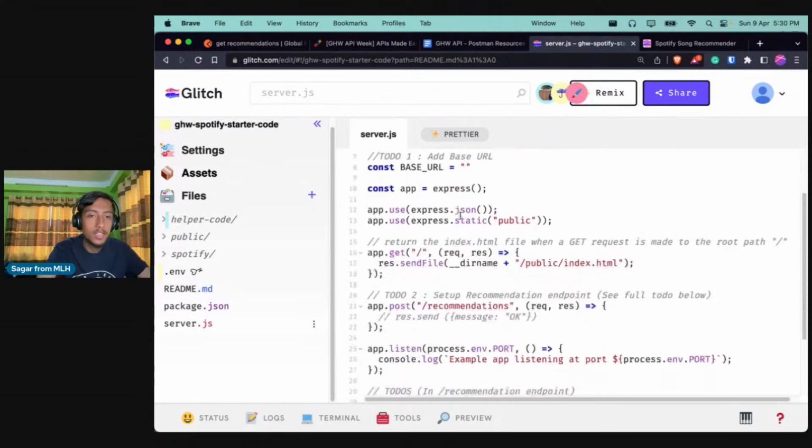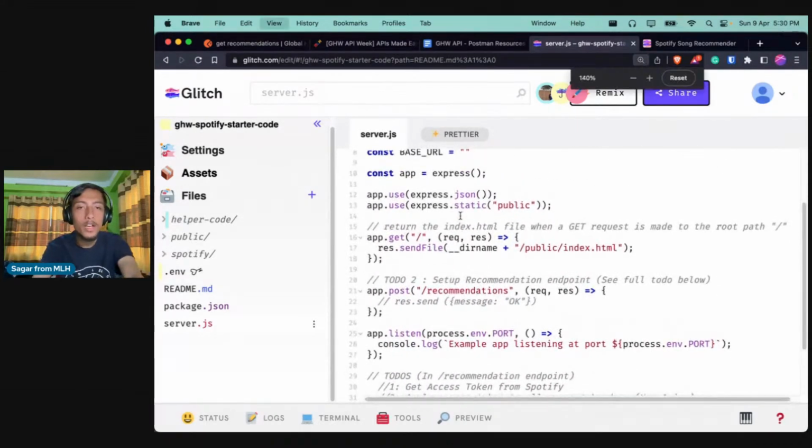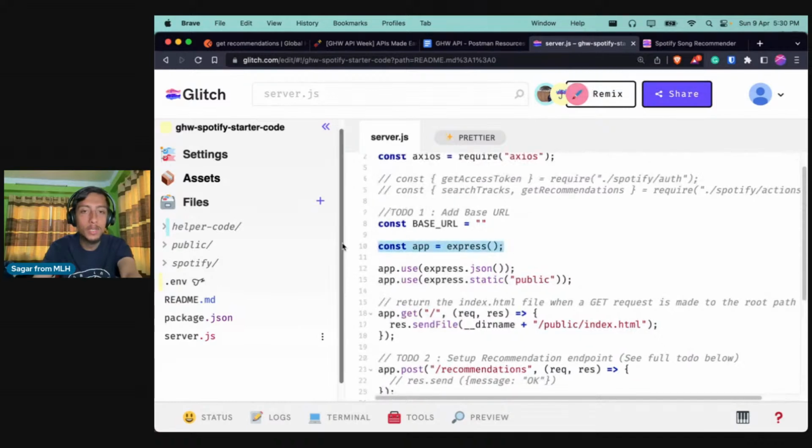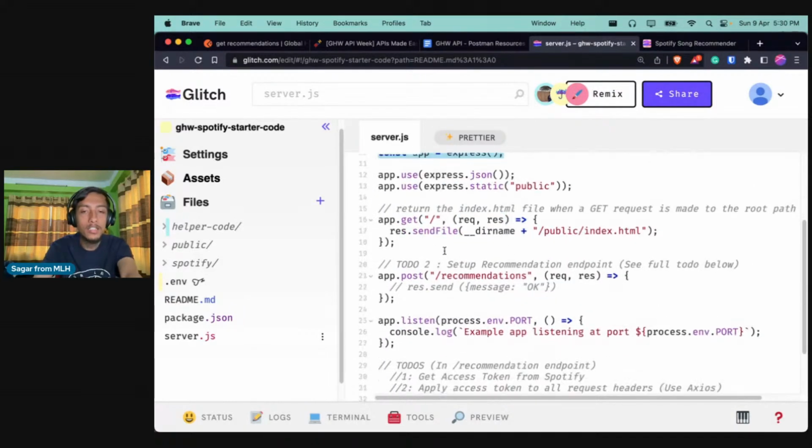So this is the file, and this might be overwhelming in the beginning, but let's try to see what is happening here. We have something called base URL, which is not set at the moment. Here we are using the Express app, right? And let us try to see what is over here. This seems familiar to us, right? Because this is like an endpoint in our Postman, right? We used to have different sorts of HTTP methods and an endpoint. And here you can see that it is using the get method, and the endpoint is slash, which is usually the main router, right?